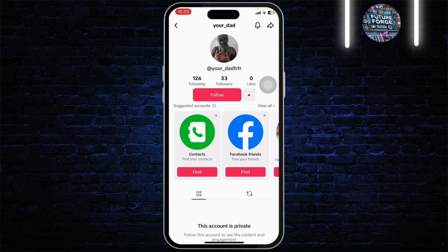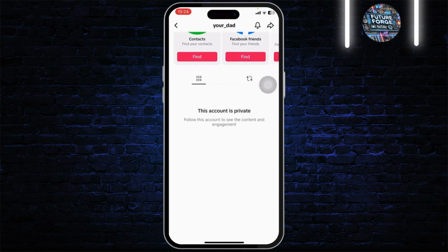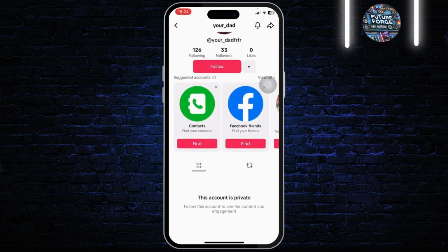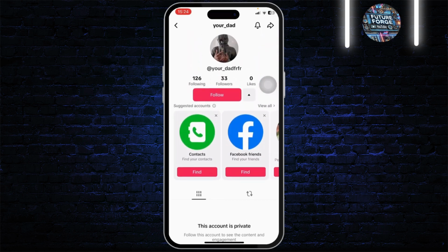Now, there are many websites and third-party apps that promise you that they can give you the information inside of the private TikTok, but most of them are scams and they just steal your information. So I do not recommend going through different websites and giving your information to them. Those are scams and they will just steal your information.